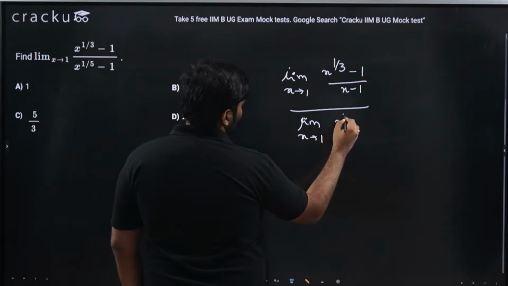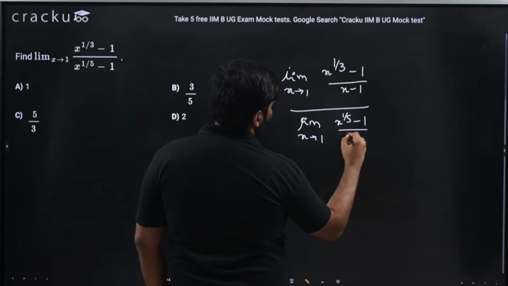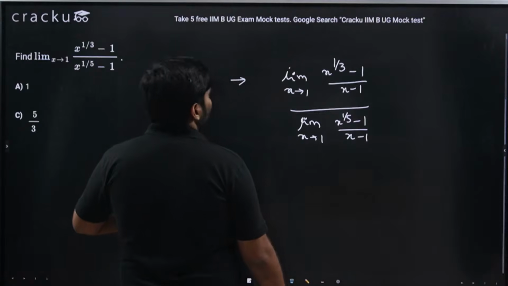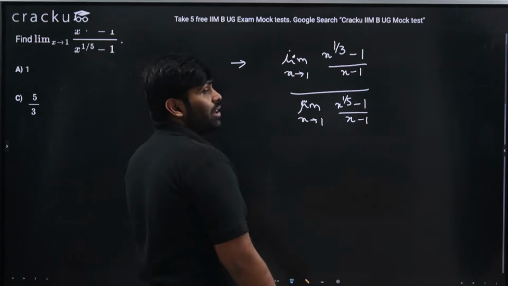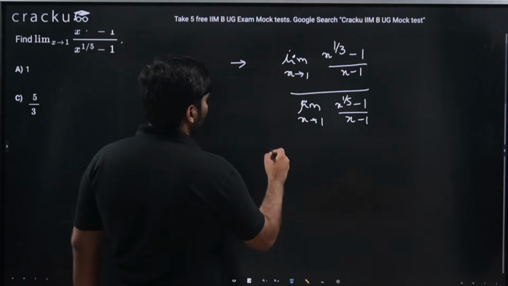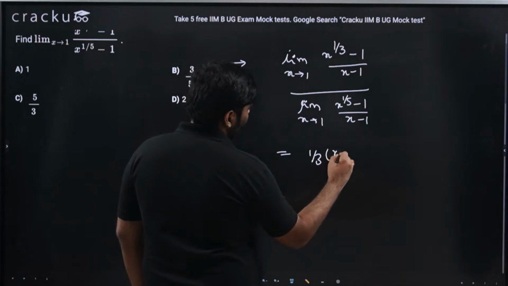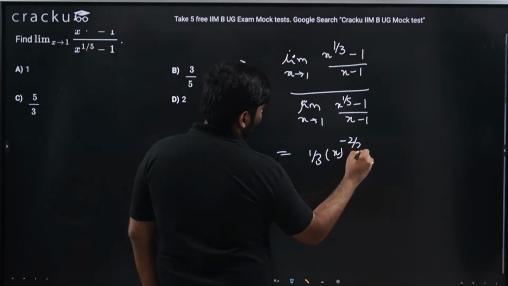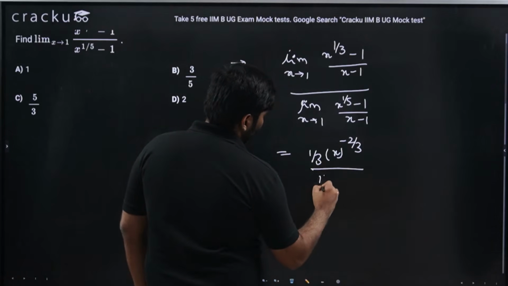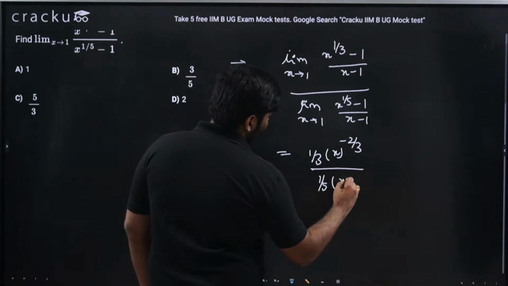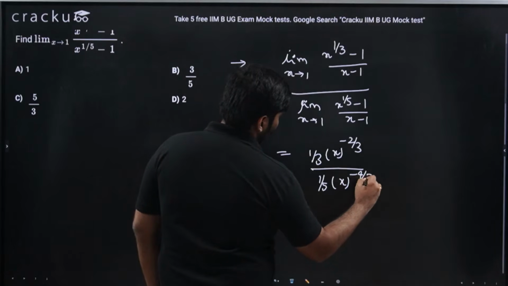Same thing again, this is x^n - a^n over x - a. So this is nothing but 1/3 into x^(-2/3), because 1/3 minus 1, divided by 1/5 into x^(-4/5).